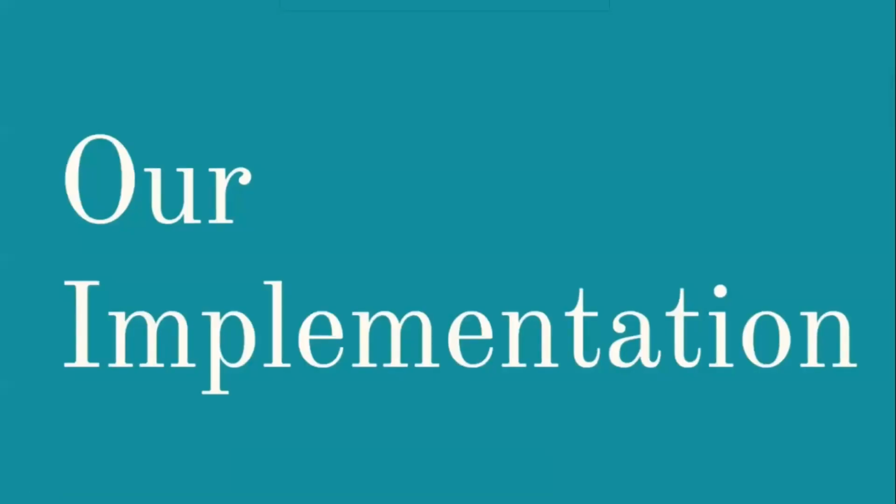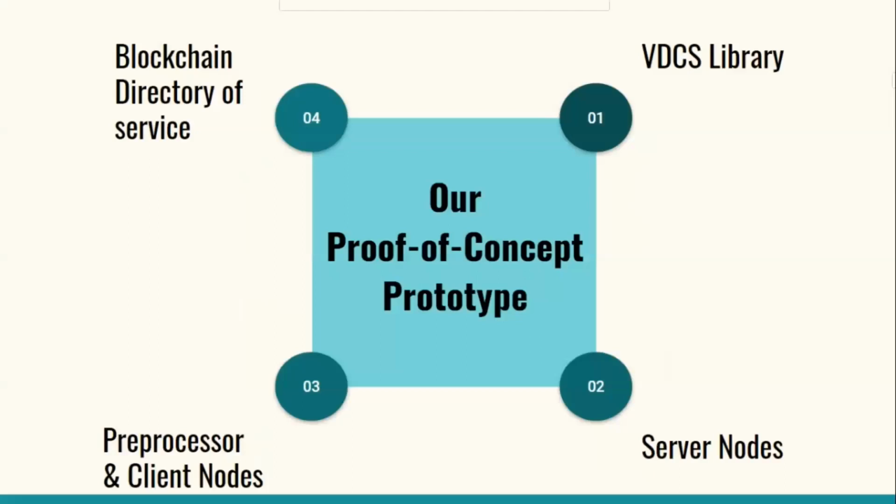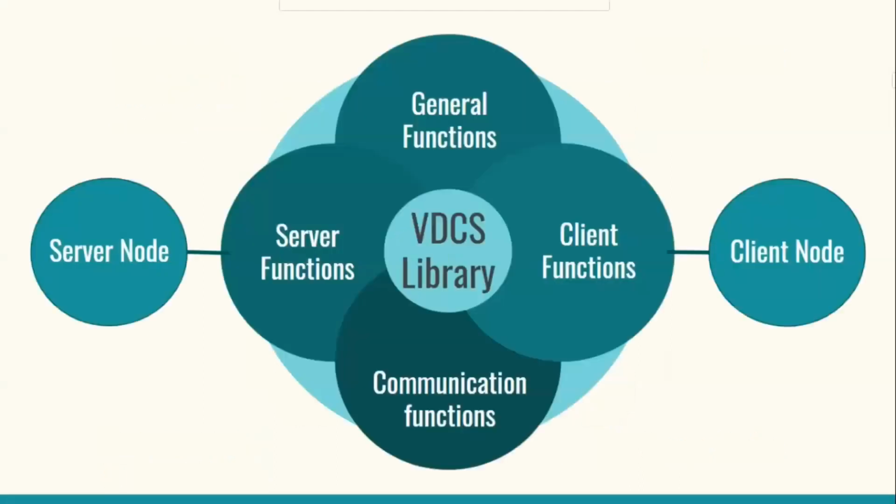So now to the implementation part. What have we done aside from our research contributions that we've discussed so far in the presentation? Our implementation is a proof of concept prototype to show an example of the system construction that we propose in the paper. It is composed of 4 main components that we'll go through one by one: the VDCS library, server nodes, preprocessor client nodes, and finally the directory of service implemented on a blockchain.